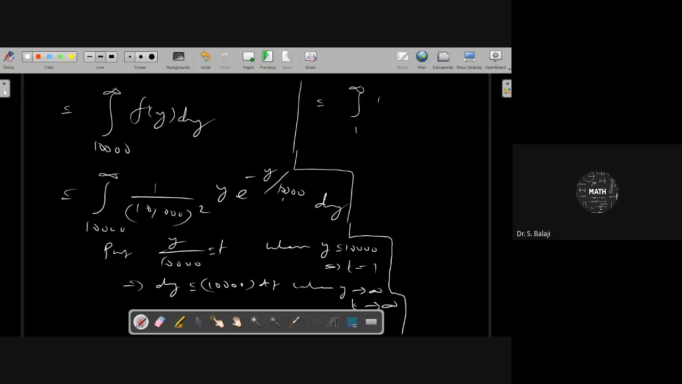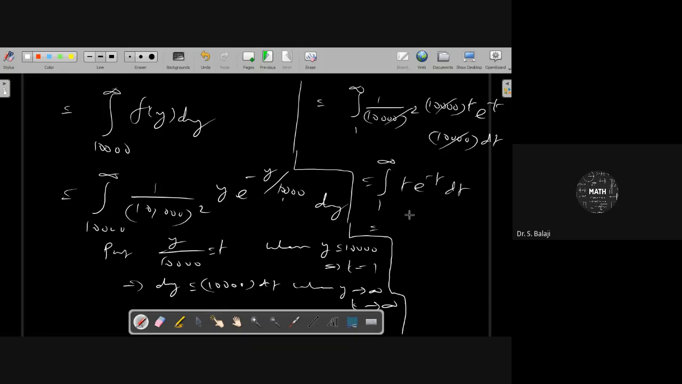1 to infinity, 1 by 10,000 square will stay as it is. Now y can be written as 10,000 t, and e power minus t. Then dy can be written as 10,000 dt. With this, 10,000 and 10,000 square get cancelled. Therefore, we get the integral from 1 to infinity of t e power minus t dt.